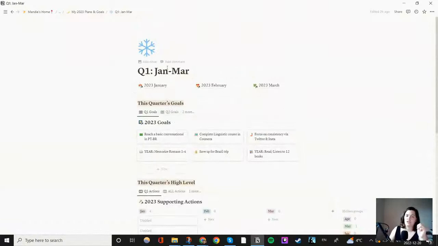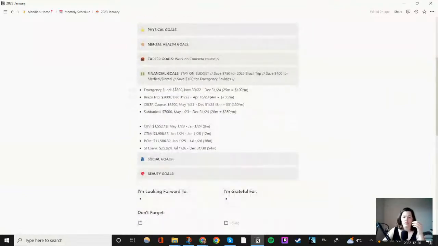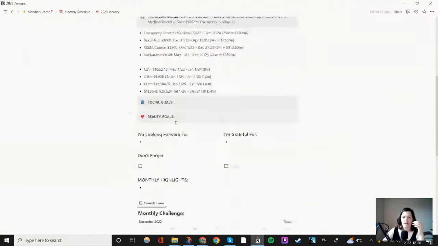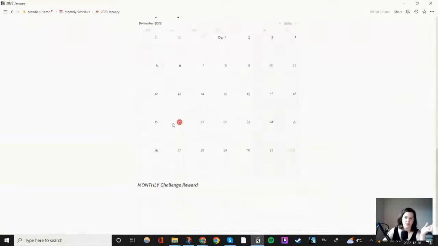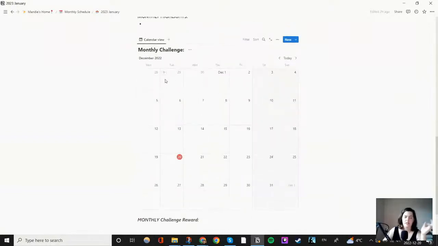And then each quarter is connected to a monthly page. So, for example, for this month, we have my main goals. We have long-term goals that I want to have, debt I want to pay off, all that fun jazz. And then if there's a certain challenge that I want to focus on every month. Let's say my challenge is to make sure I drink two water bottles worth of water every day, because I constantly forget to drink water.